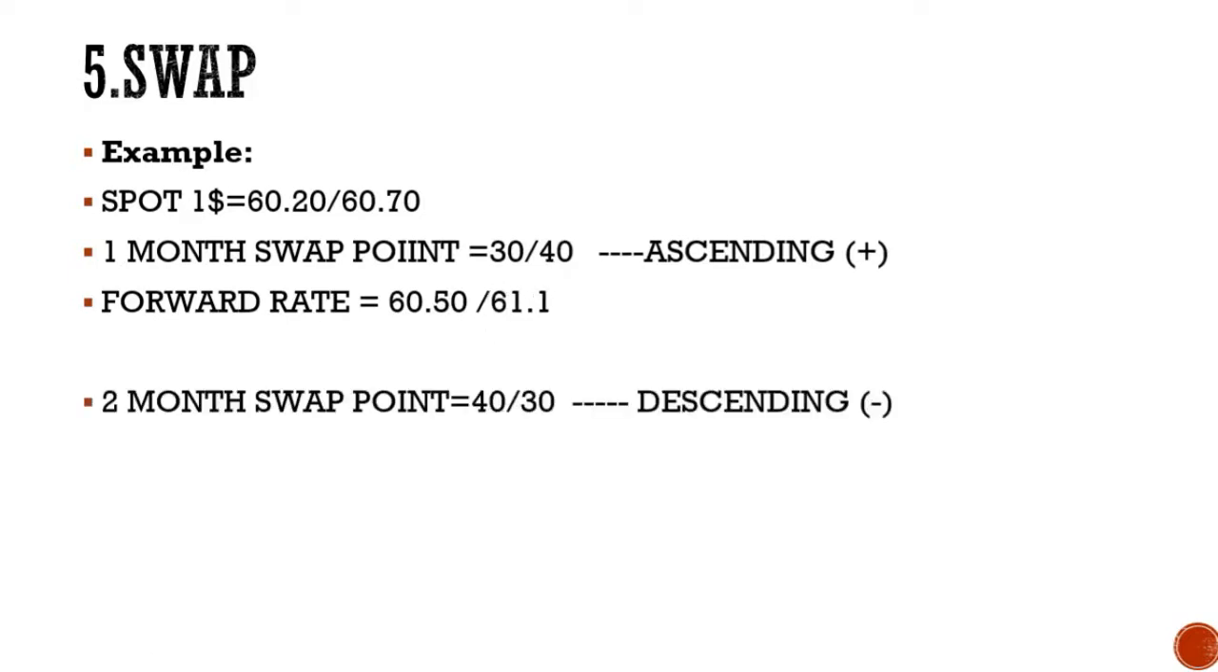Now let's take another example where the 2 month swap point is 40/30. Now if you look at the swap points, from 40 it is becoming 30, so it is descending.